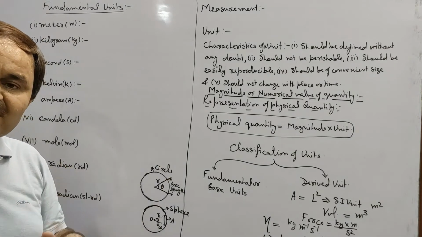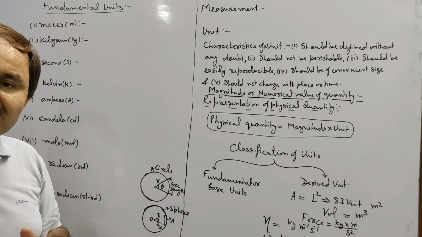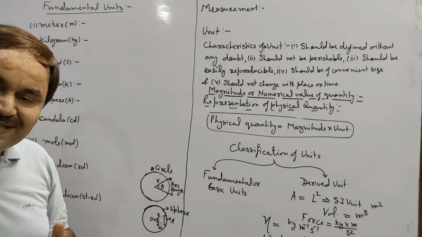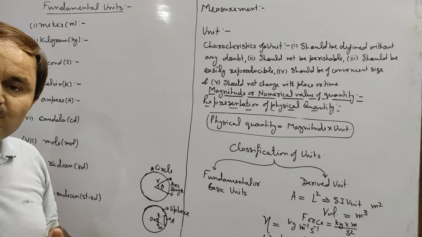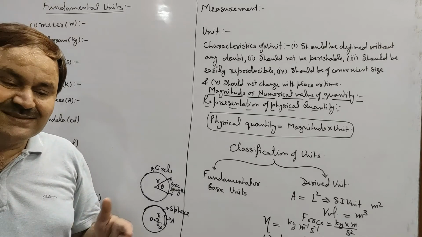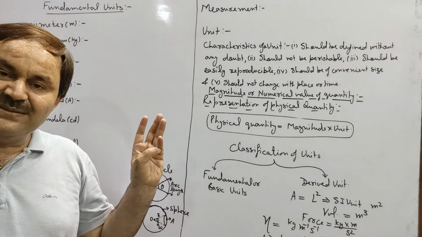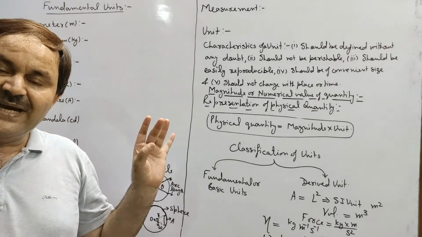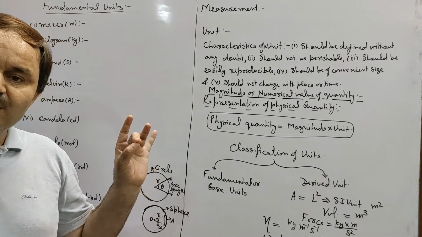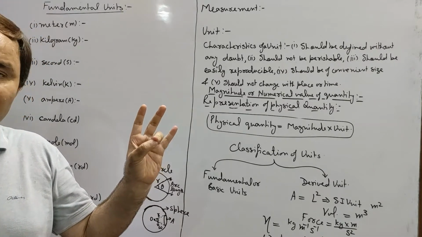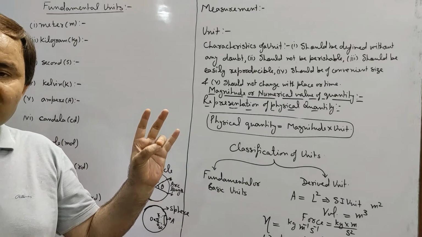Later on, after discovery of electric current, we were giving name MKSA system to the system of units. MKSA, mass in kg, length in meter, time in second and electric current in ampere. So meter, kilogram, second, ampere, MKSA system.